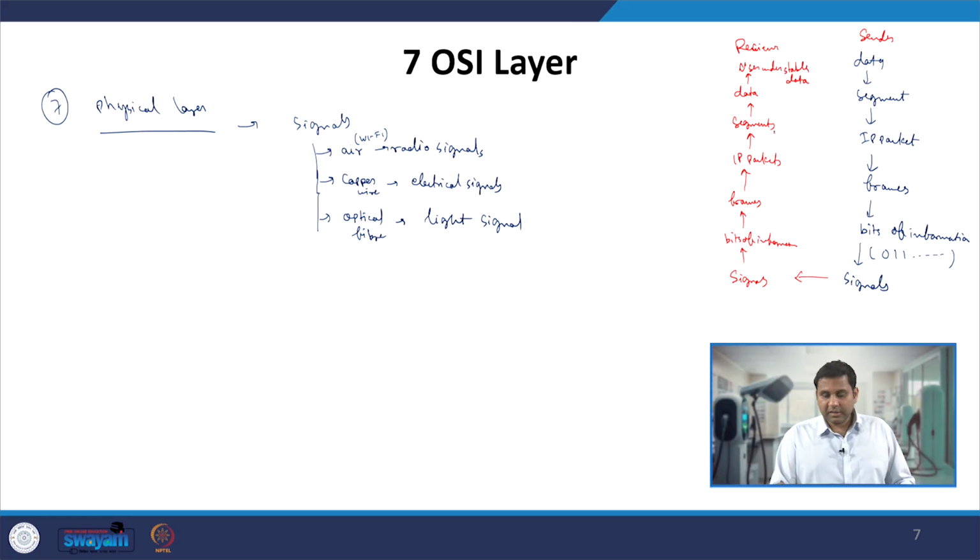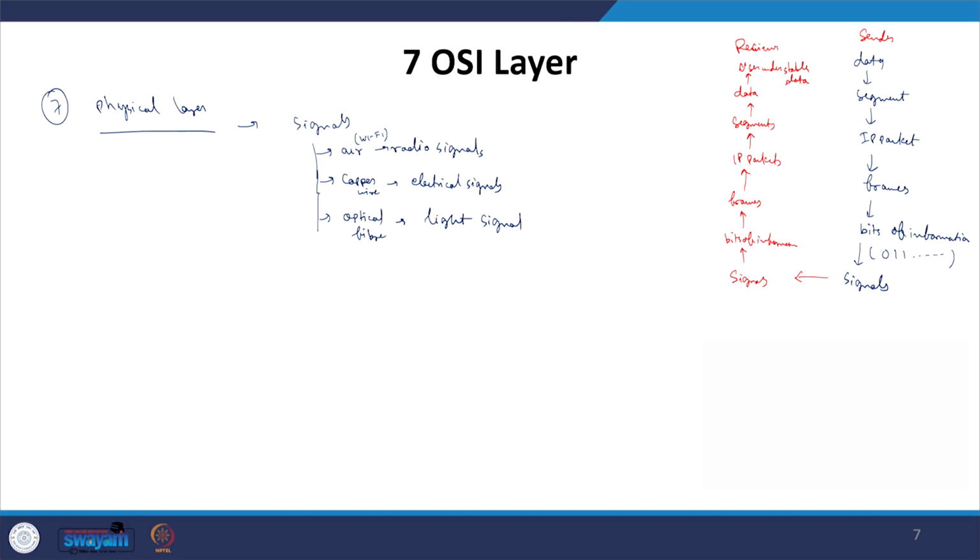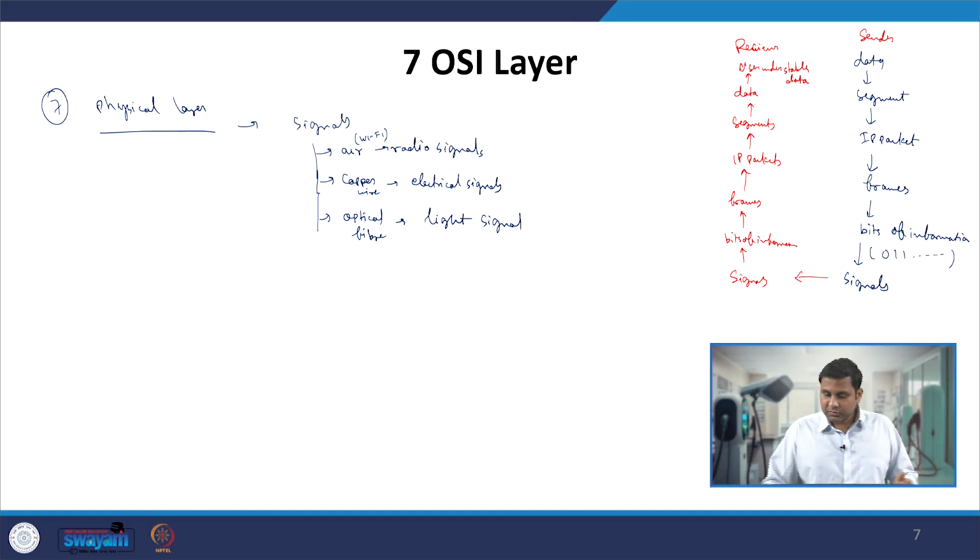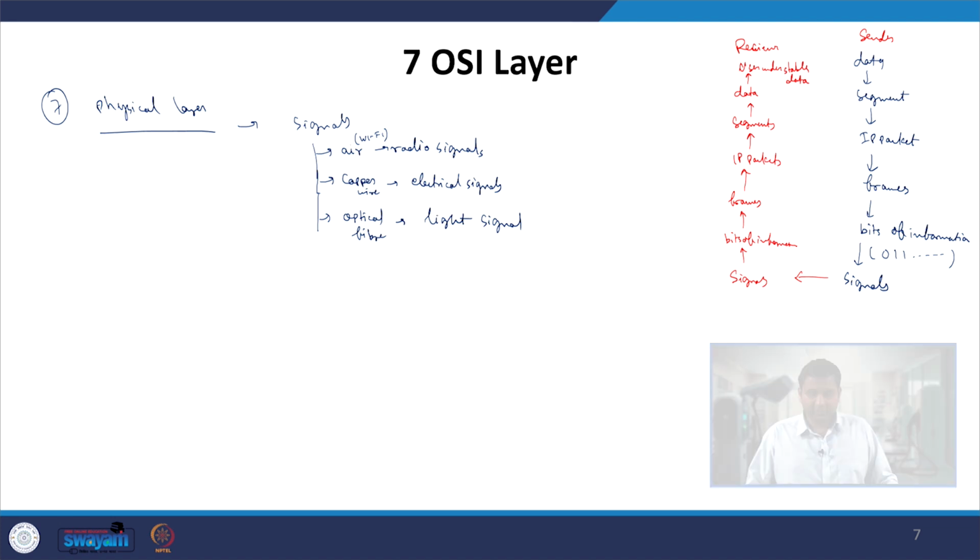Then from the transport layer you have the session layer, and then it is converted into user understandable data format using the presentation layer, and then shown to the user using the application layer protocols. This is how the actual communication takes place between two systems connected over different networks.